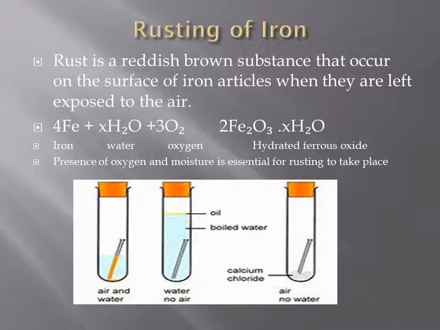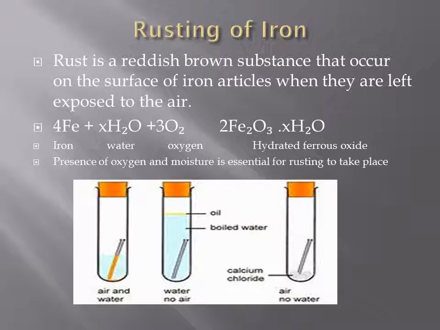Now let's talk about the most common chemical change which takes place around us, that is rusting of iron. Rust is a reddish brown substance that occurs on the surface of iron articles when they are left exposed to air. Air has got moisture, so these iron articles, in the presence of moisture and oxygen, react to form rust, that is hydrated ferrous oxide. So this hydrated ferrous oxide is rust.